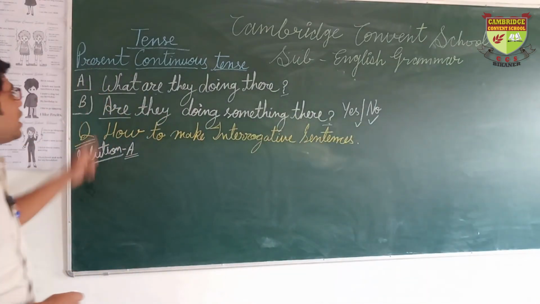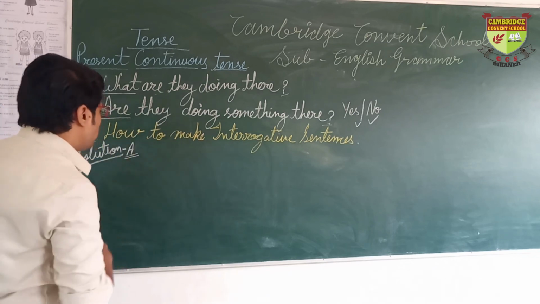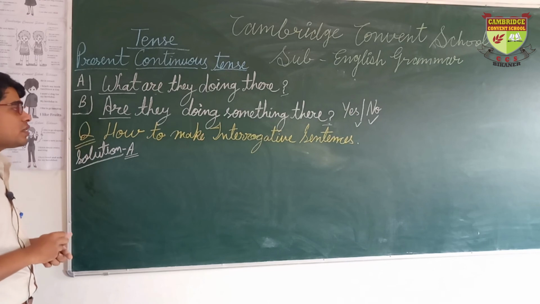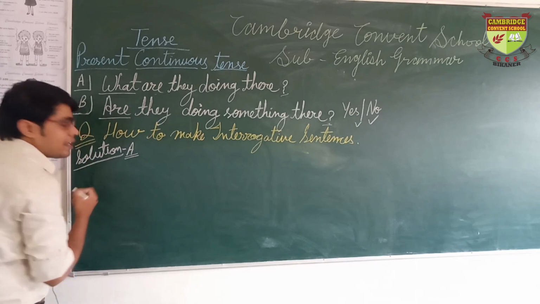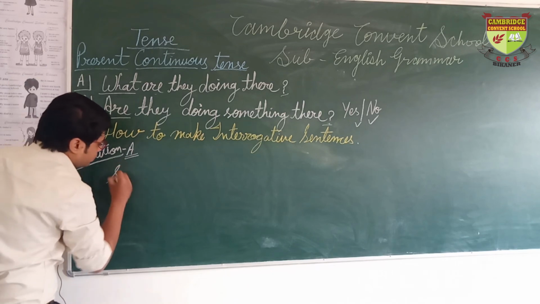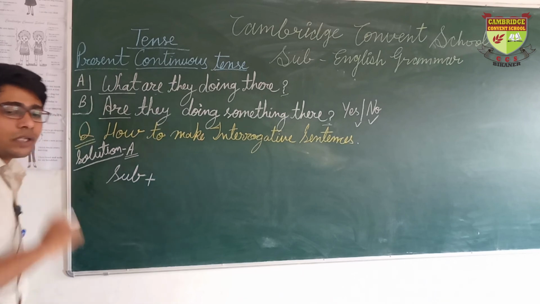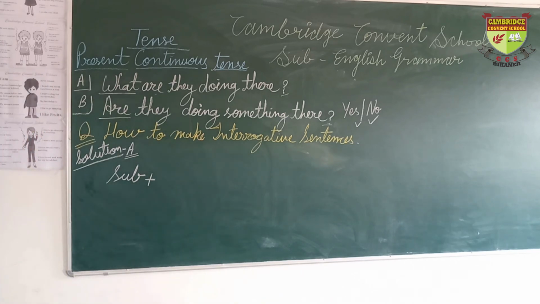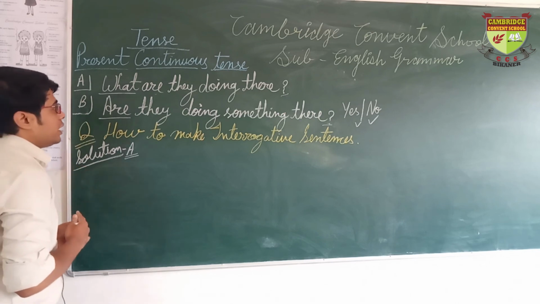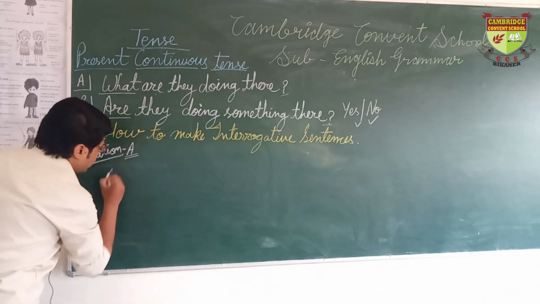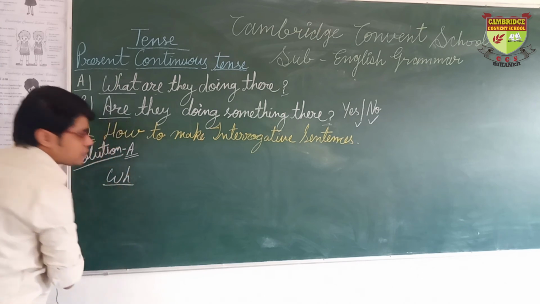So how to make A kind of sentences and how to make B kind of sentences? To make A kind of sentences, we will follow this kind of format. We will use a WH word at the beginning of the sentence.